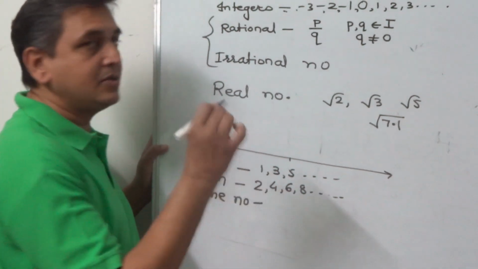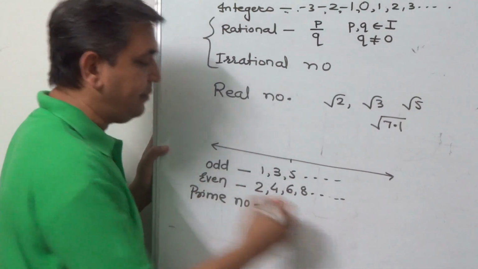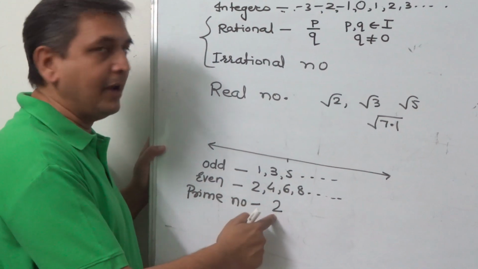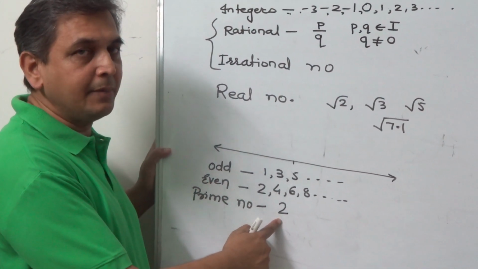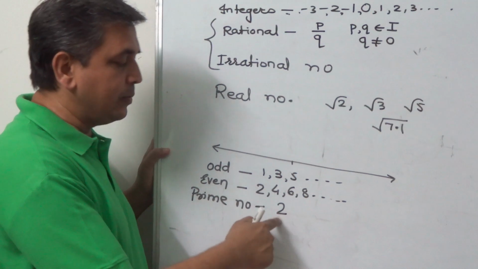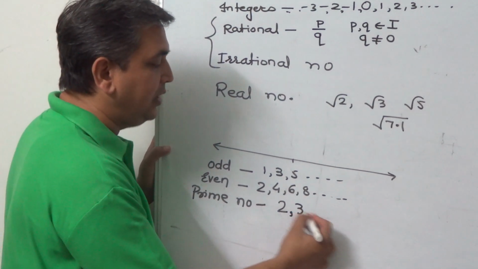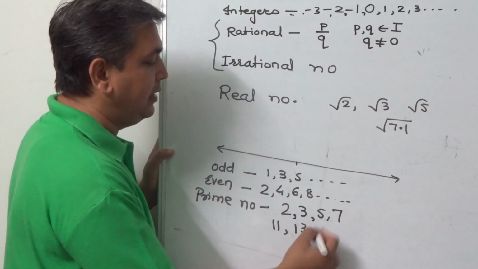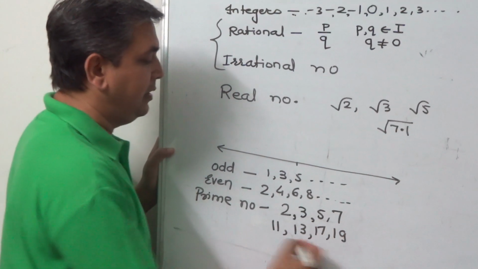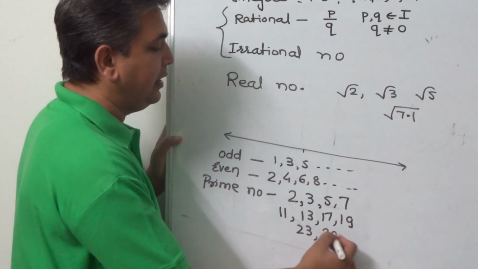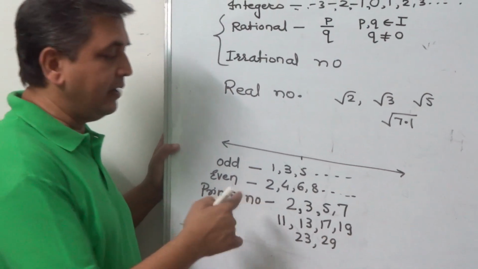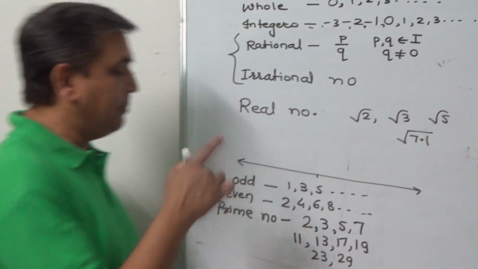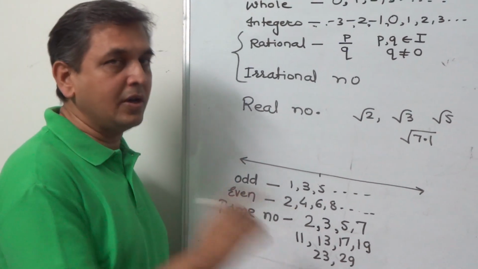Prime numbers start with 2. The number which has only 2 factors is called a prime number. 1 is neither prime nor composite. So prime numbers are 2, 3, 5, 7, 11, 13, 17, 19, 23, 29 and so on. We can find many prime numbers. The list is non-ending. The numbers which are not prime are called composite.